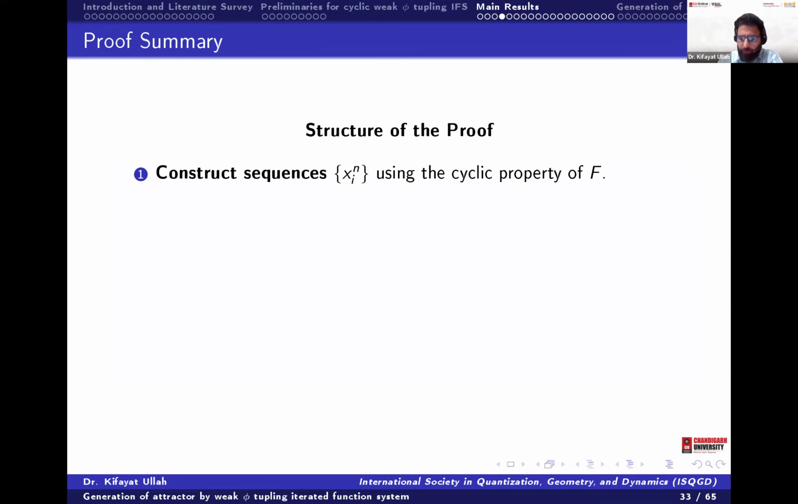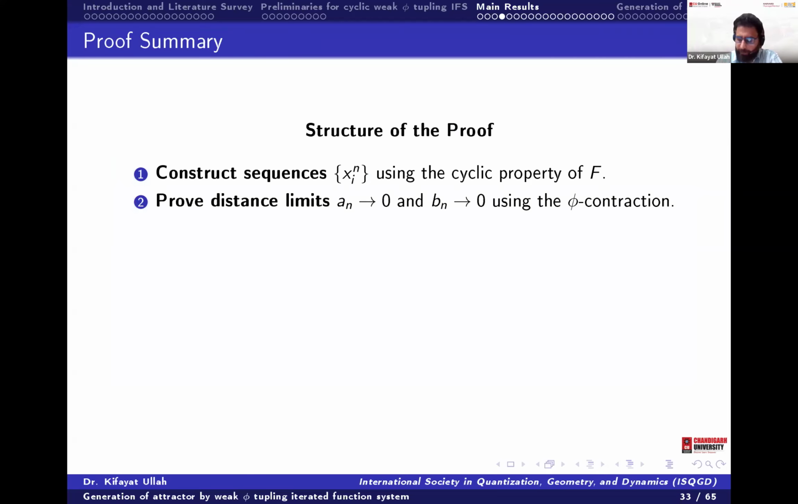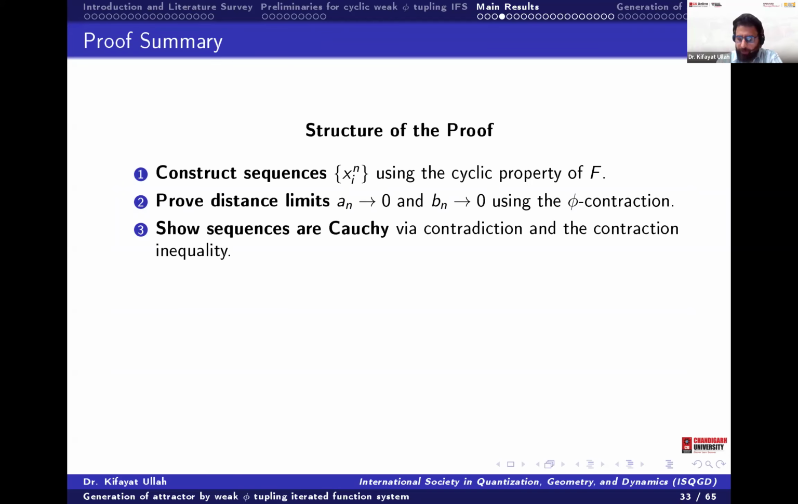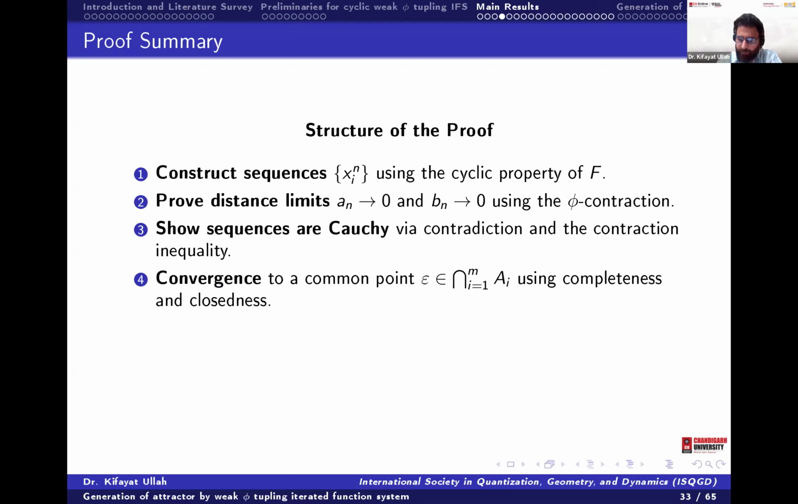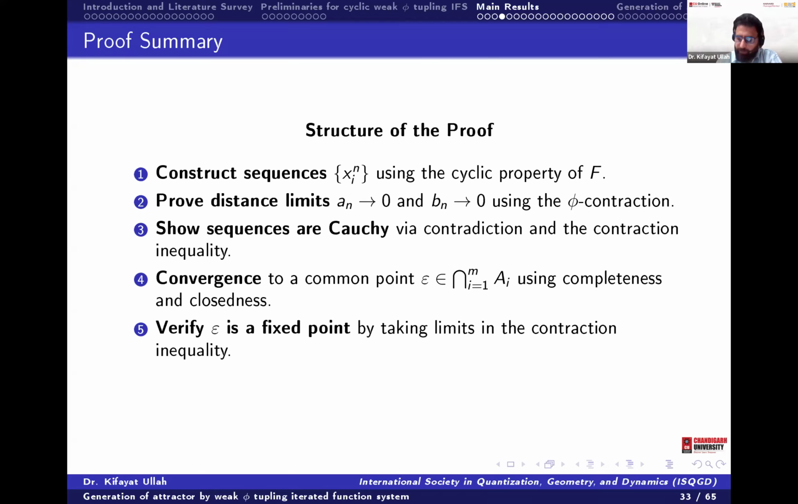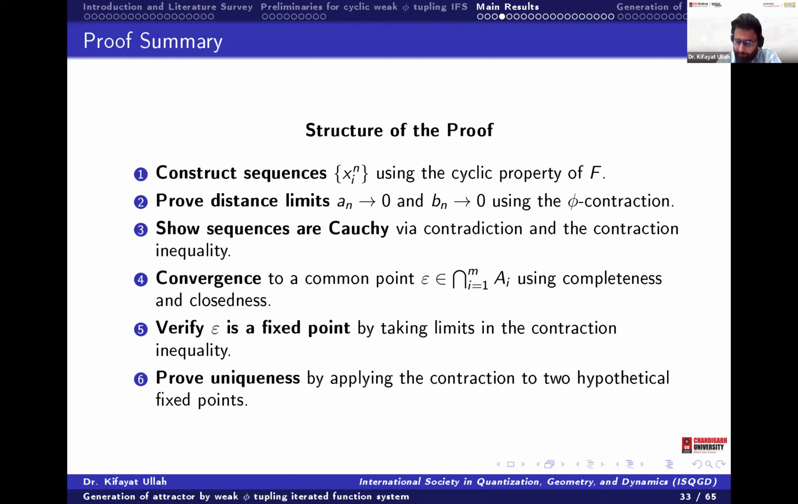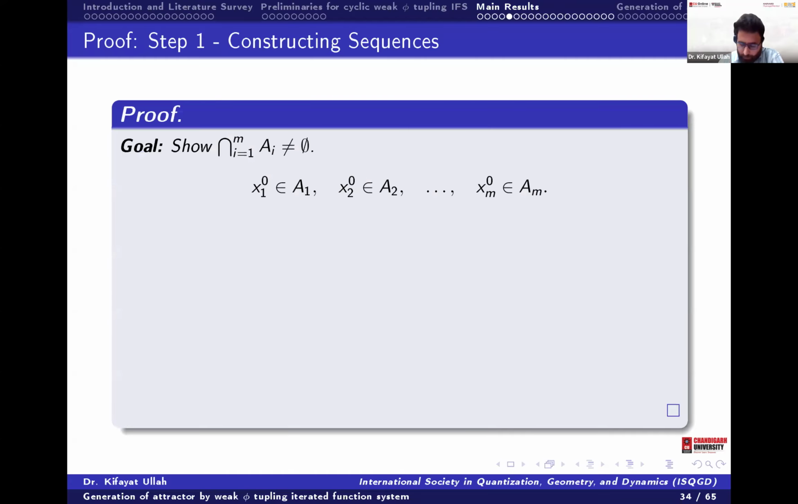Okay, so the structure of the proof is that first we define the sequence, and by the cyclic property of F, we will show that the intersection is non-empty. Then we will prove the distance limit, then we show the sequences are Cauchy via contradiction, and using the triangle inequality, under this complete metric space it will converge. Okay, so then convergence will be there, and then we verify that the fixed point is unique.